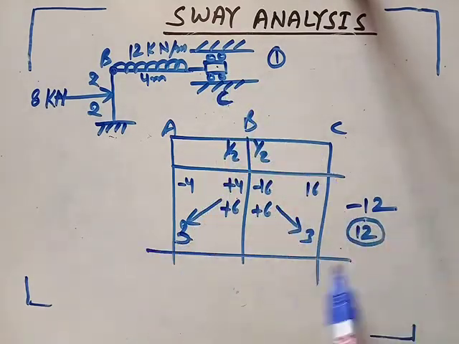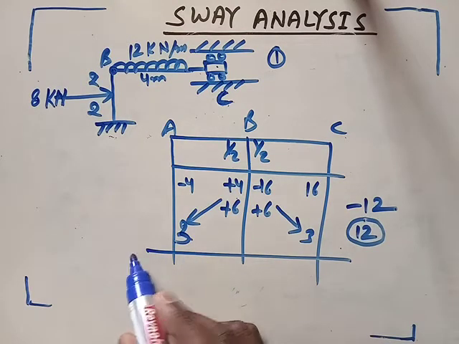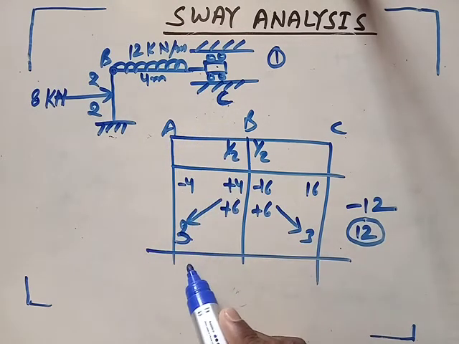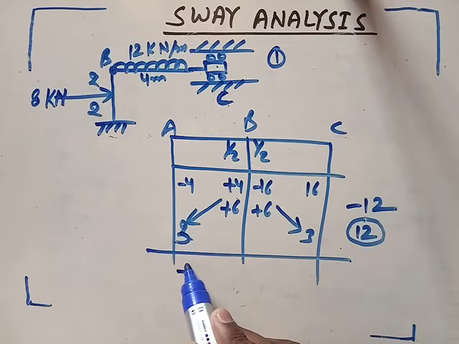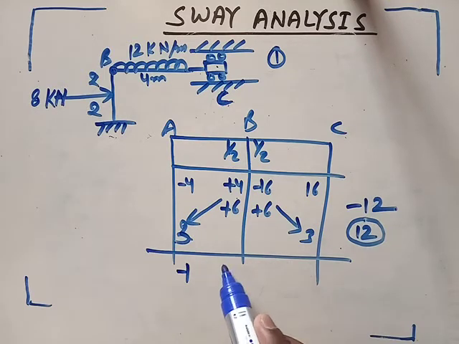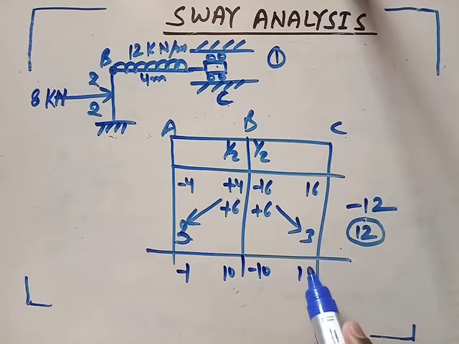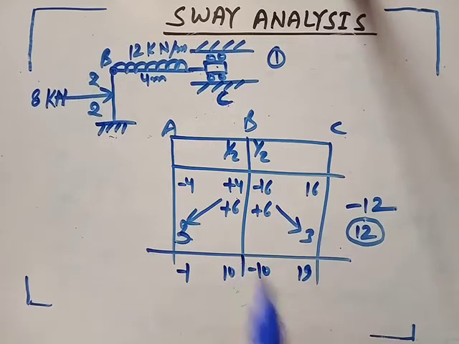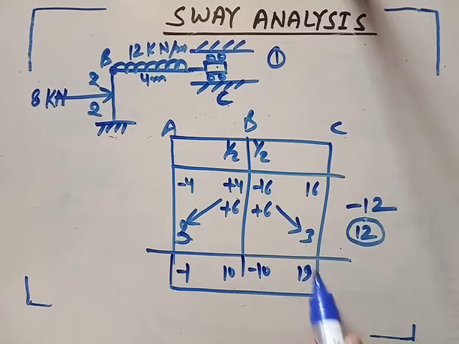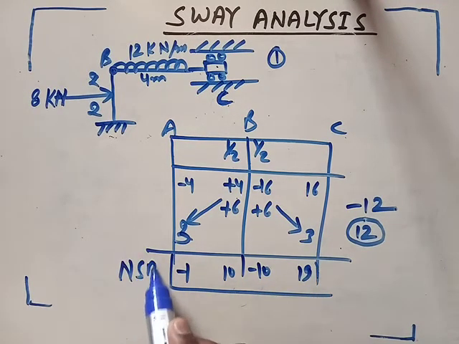This is your non-sway analysis, remember. So moment is balanced here at point B. This is your non-sway moment.